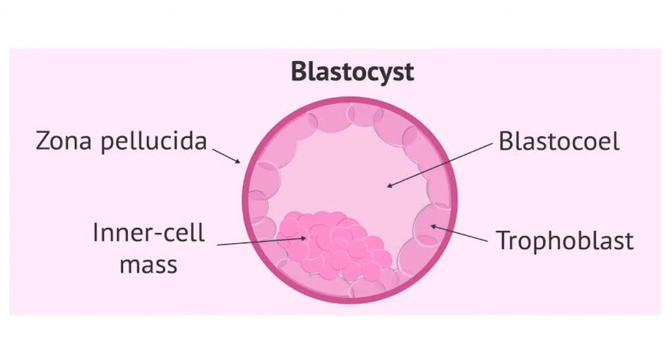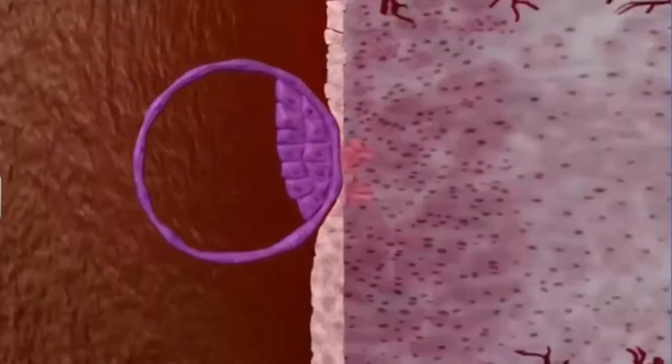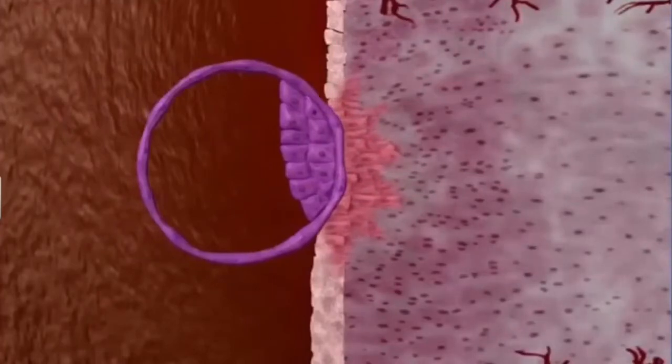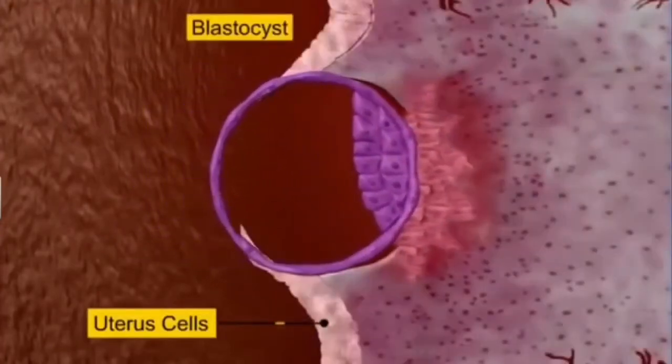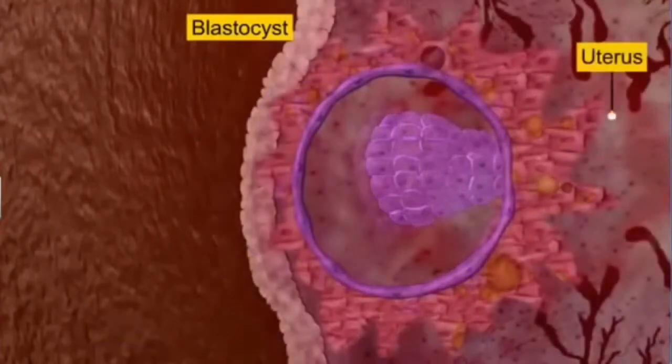Now, the outer layer, that is the trophoblast. Outer layer means the blastomeres in the blastocyst which are arranged in the outer layer. The trophoblast layer then gets attached to the endometrium and the inner cell mass differentiates into an embryo. After attachment, the uterine cells divide rapidly and cover the blastocyst. As a result, the blastocyst becomes embedded into the endometrium of the uterus. This is called implantation, right? Which leads to pregnancy, the time from conception to birth.